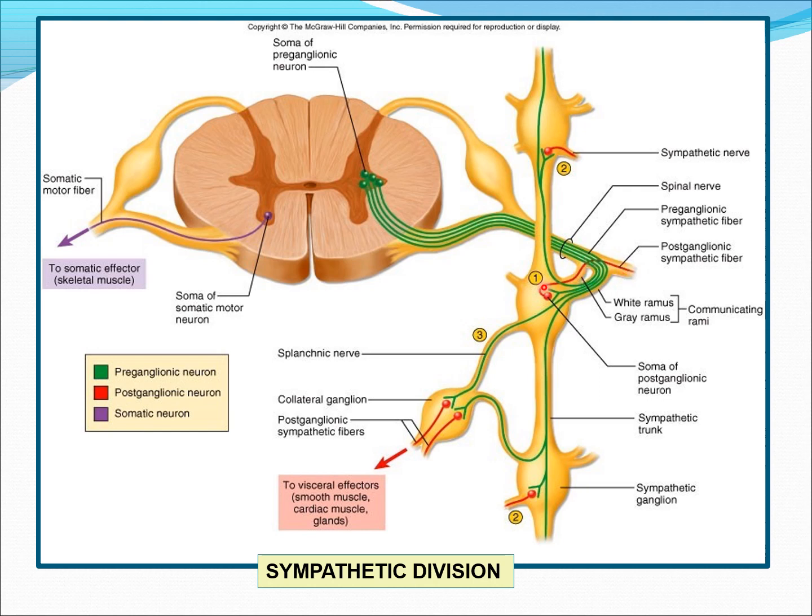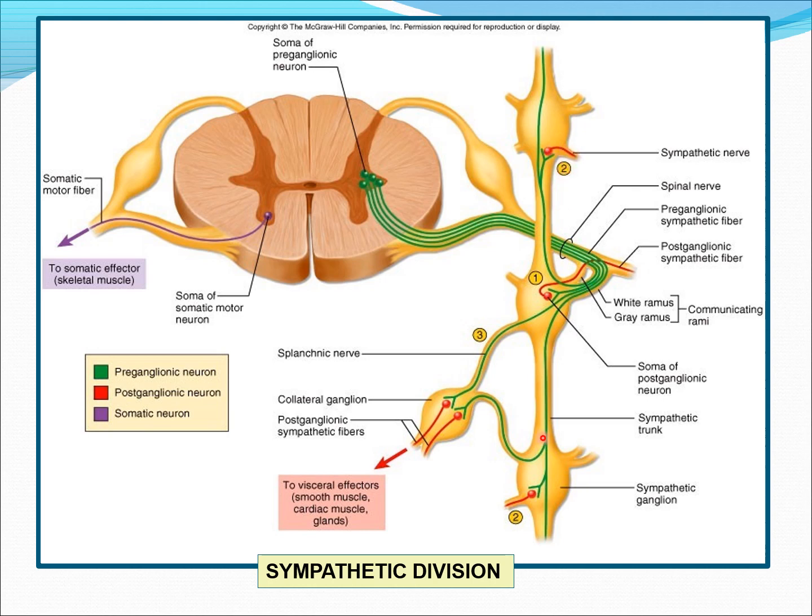That is the first mechanism. The second mechanism: the preganglionic fiber starts in the lateral horn. It enters the first ganglion. Then it does not terminate there. It does not synapse there. Instead, either it goes down to another ganglion, and there it synapses, and then another postganglionic fiber starts, or it can go up to a higher level ganglion and synapse there, and another postganglionic fiber starts. That is the second mechanism. You can see the number written here, second.